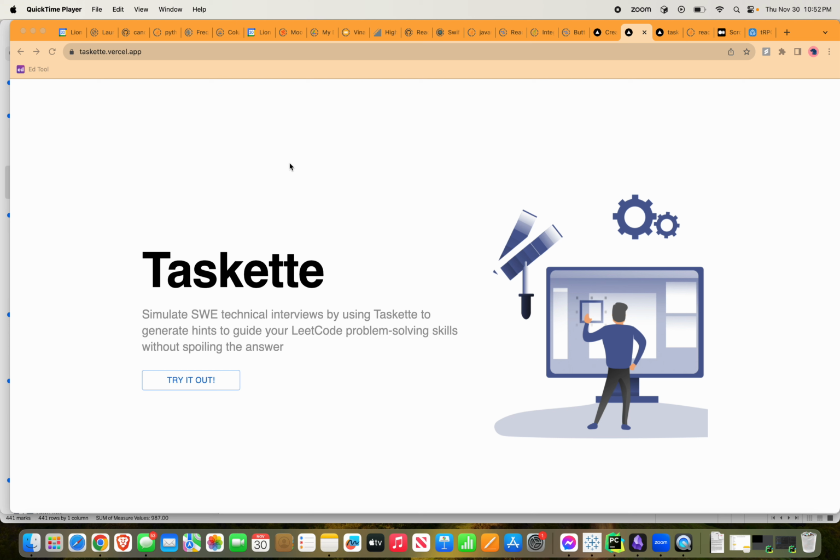Today I'd like to present Taskette, now hosted at taskette.vercel.app. Let me quickly give the context as to what the PPAM of Taskette is. Taskette's PPAM is basically as follows. The people we're trying to help are aspiring software engineers. The problem that we're trying to fix is that aspiring software engineers need to prep for technical interviews.